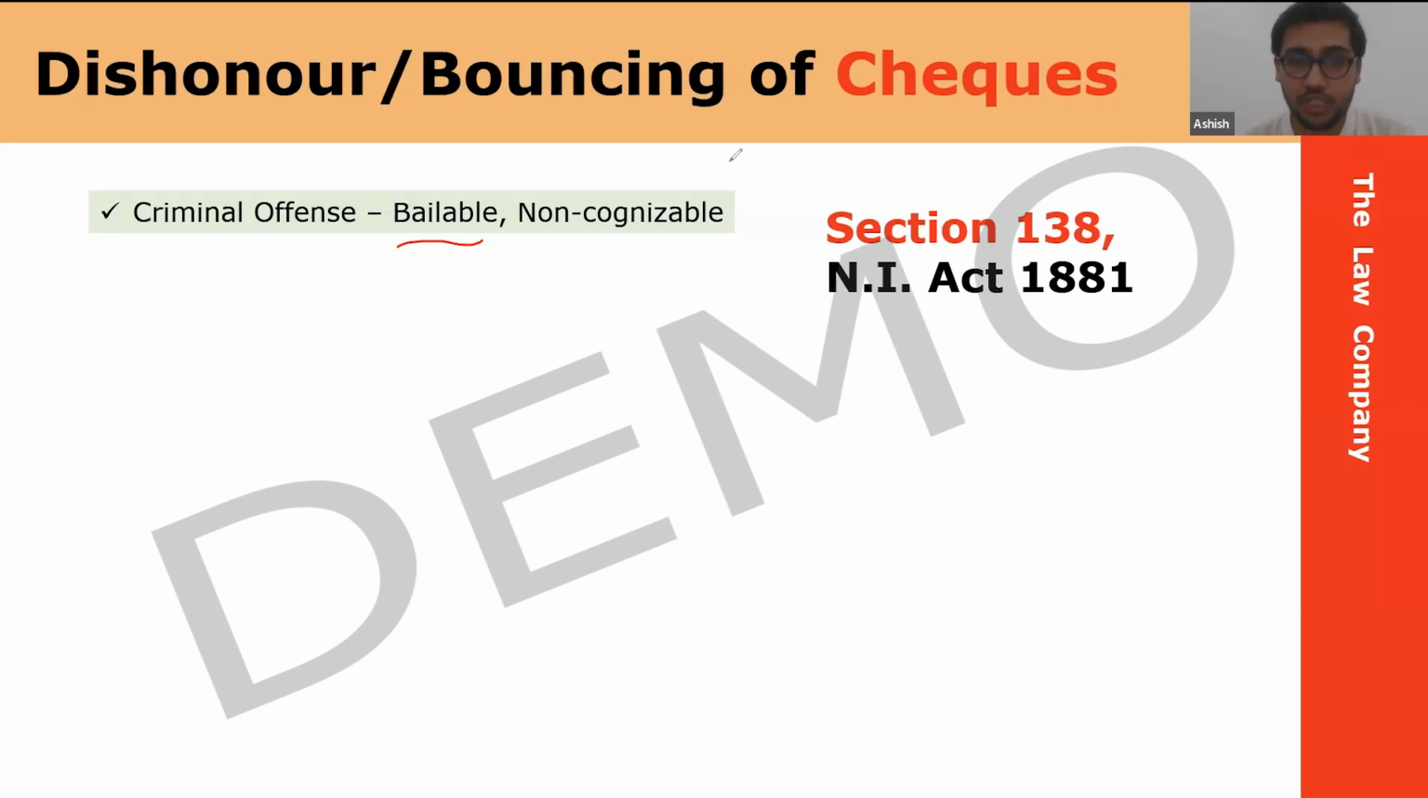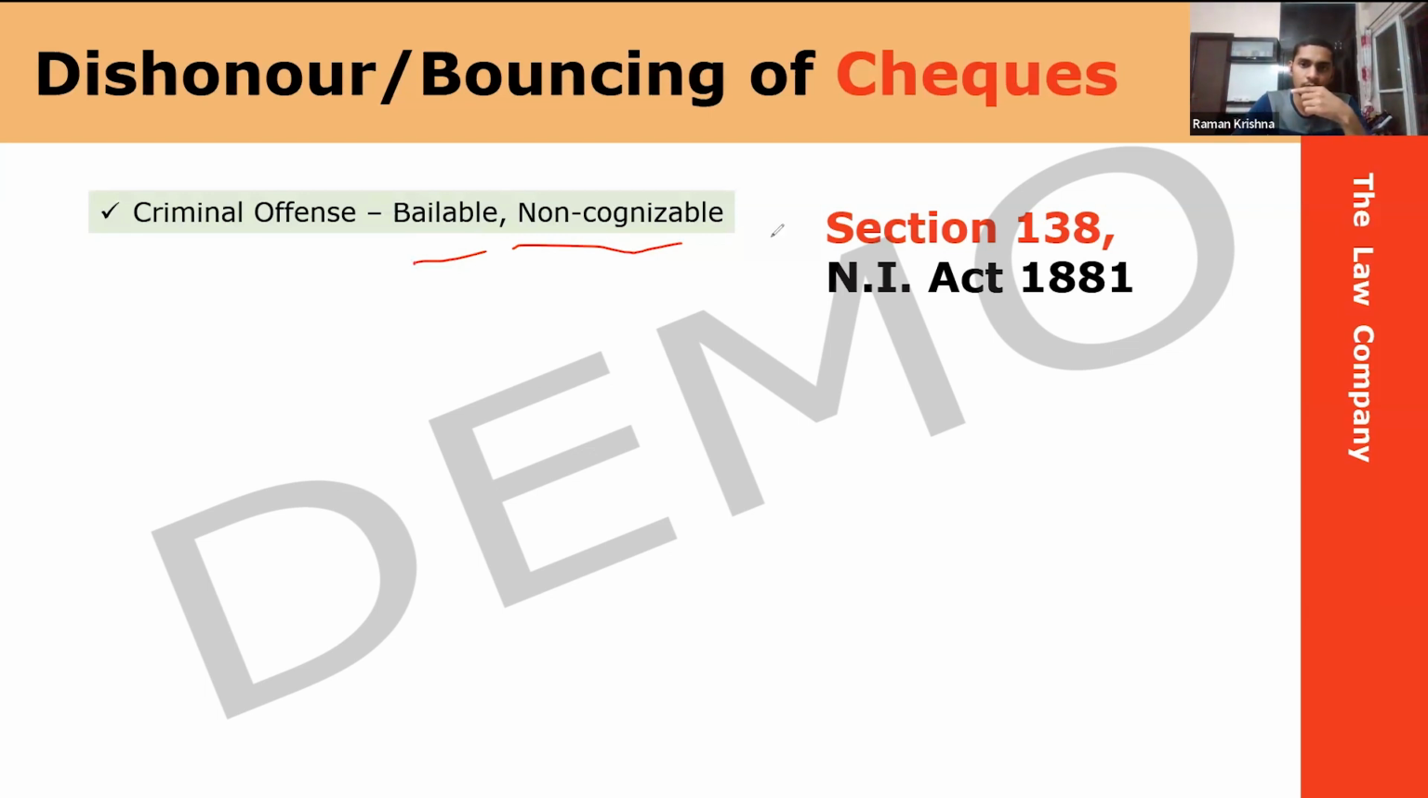According to section 138, it's a criminal offense, bailable and non-cognizable. Before I move on, what is non-cognizable? What is bailable? Can someone tell me? Sir, may I? Yes, go ahead. Bailable offenses are those offenses in which bail can be granted by the court as a right. And non-cognizable offenses are those in which police can only arrest after a warrant from the magistrate.